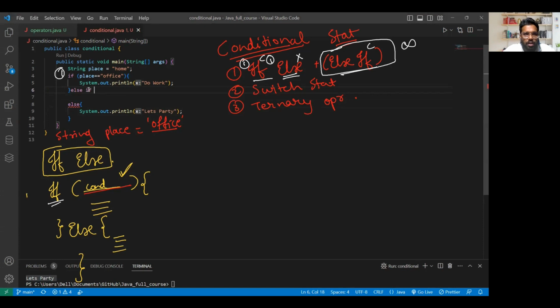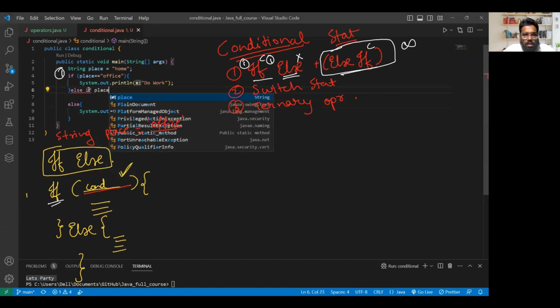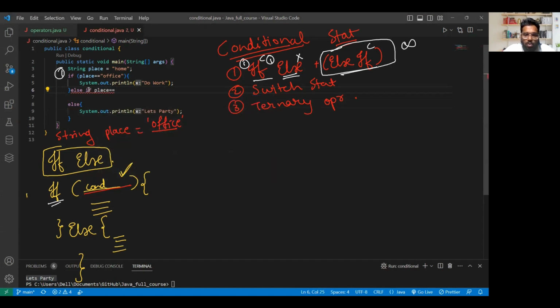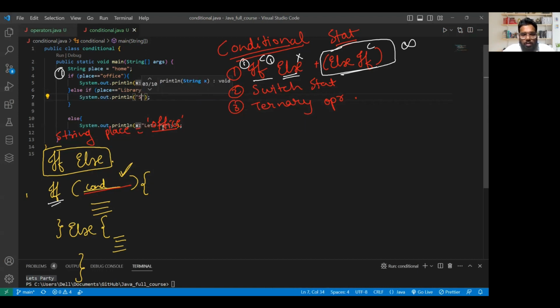Else if place is equal to library. I have to give this in parentheses, and after that, the curly brackets. What will I do? Say, study hard.